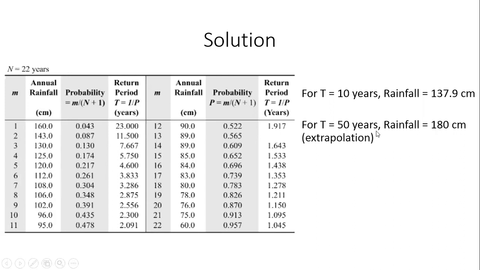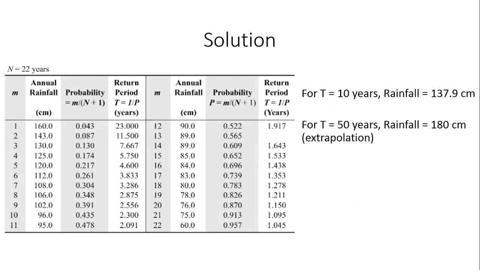Okay. So for t equal to 50 years, you find that the rainfall is equal to 180 centimeters, assuming that the same linear trend extends into the larger return periods. Is that okay? Which linear trend? The trend from 2 to 1? Now that's a good question.